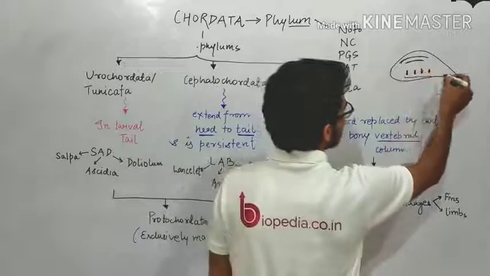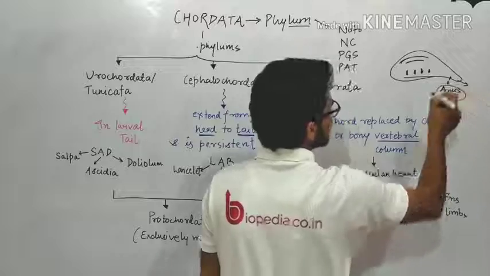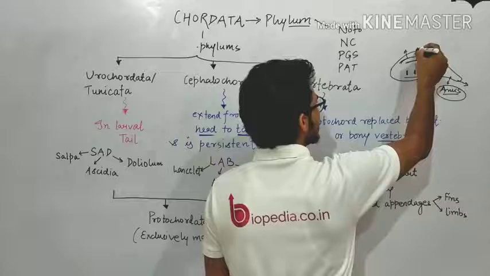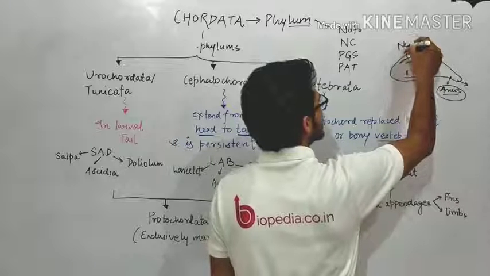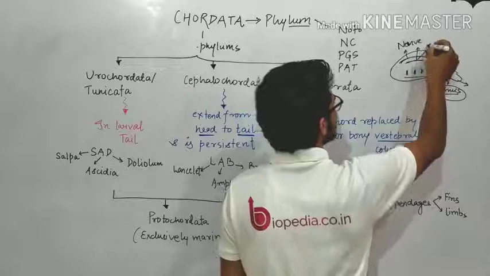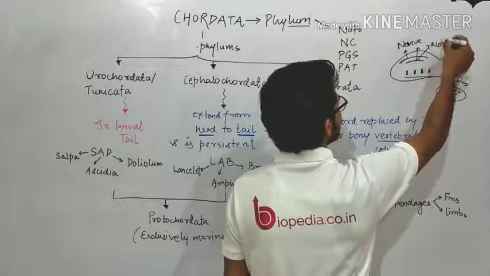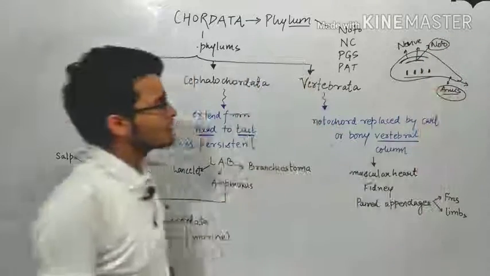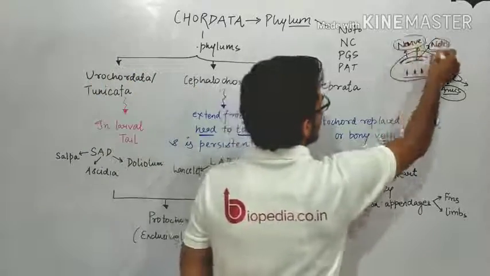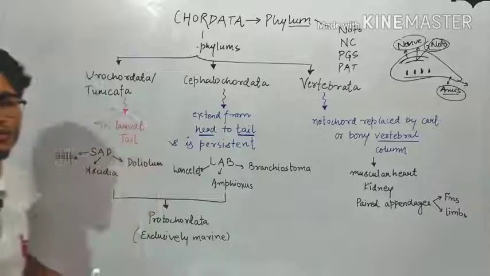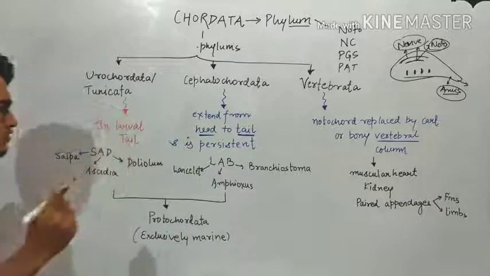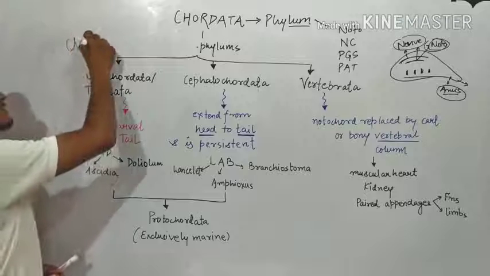The last lecture has a little mistake: the upper one is going to be the nerve cord and the lower one is going to be the notochord. So you have to correct it. Apologies for this, but this was wrong in the last lecture. Nerve cord और notochord में ऊपर नीचे उसको कर लेना आप लोग, उस हिसाब से हम लोग अब आगे proceed करेंगे. So today we are going to talk about the classification